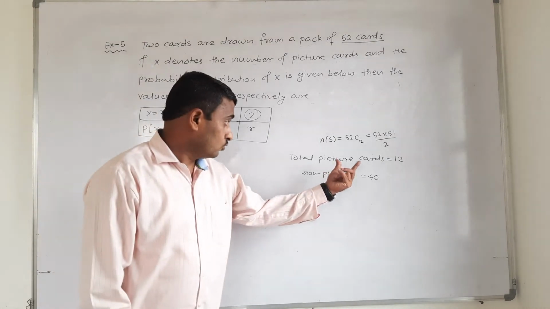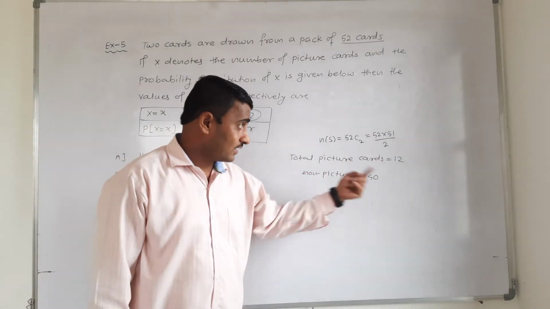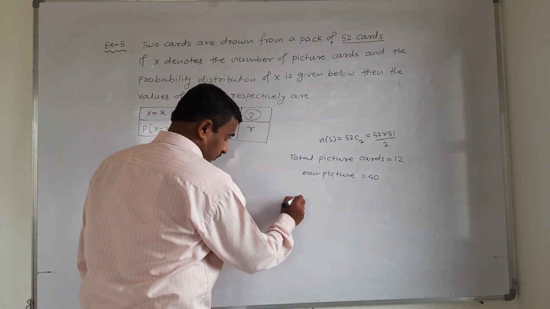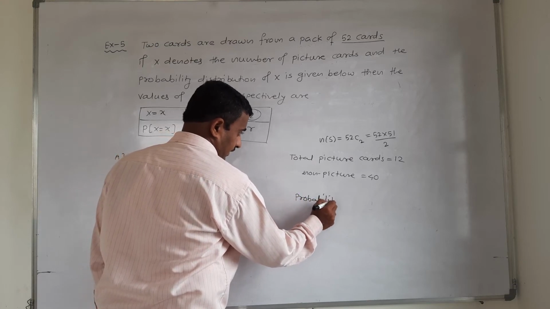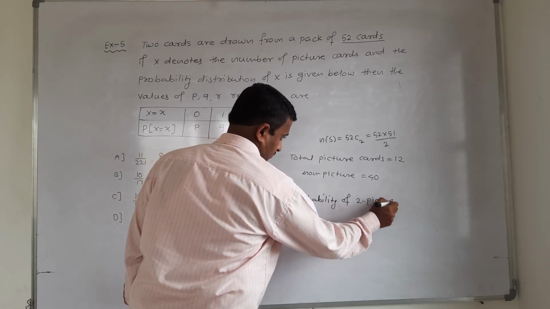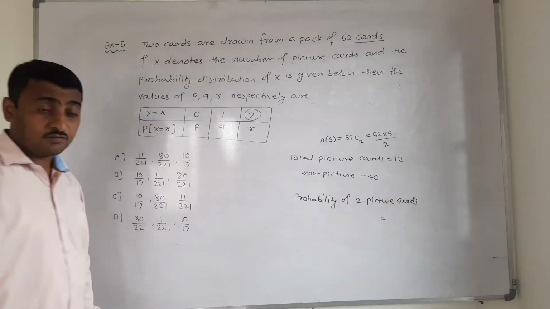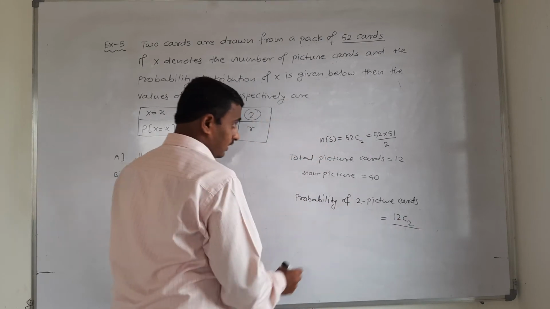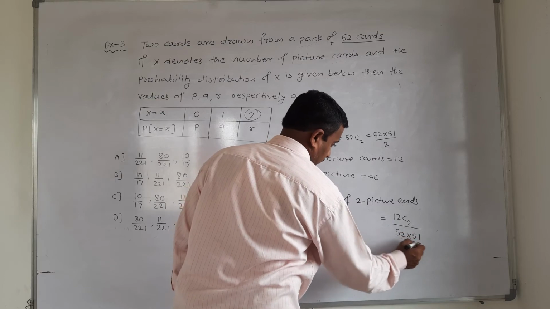That is 2 cards are drawn from 52. That is both are picture. Then 2 cards are coming from these 12 cards. Probability of 2 picture cards is equal to the selection from this 12C2, that is both are picture cards, and the total number of elements in the sample space, 52C2.